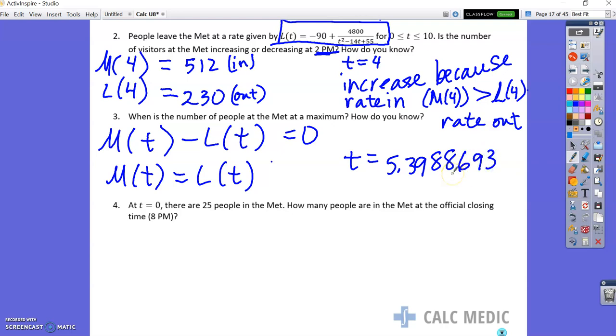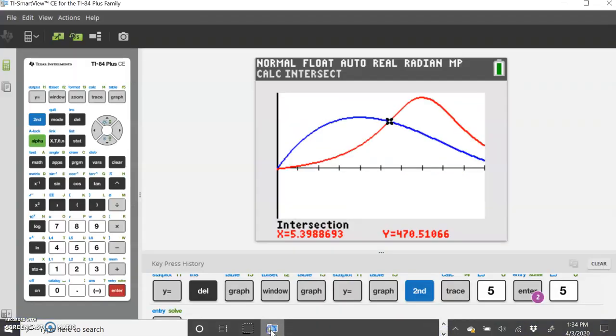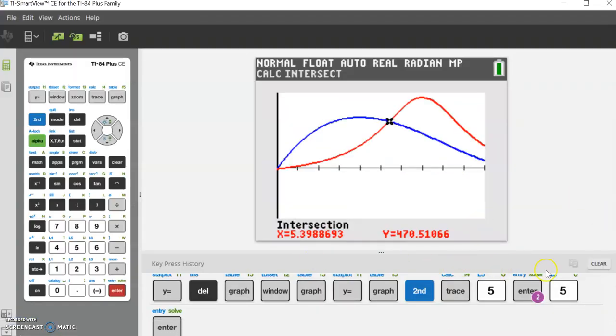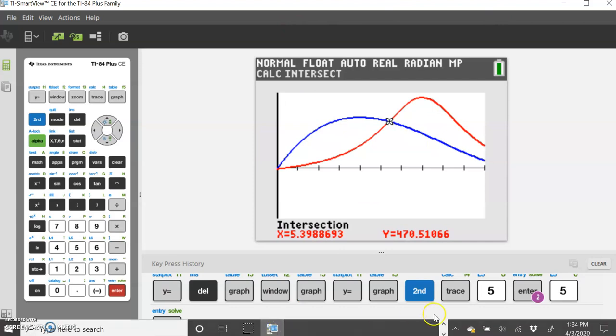5.3988693. And we know that because it's a max, it's going to change from positive to negative because the number of people, if we look at the picture one more time, the number of people leaving is less than the number of people entering after that. And so since it's less, that makes this changing from positive, when blue is greater than red, to negative because red is greater than blue. And that's the important sentence, is that it's changing from positive to negative.